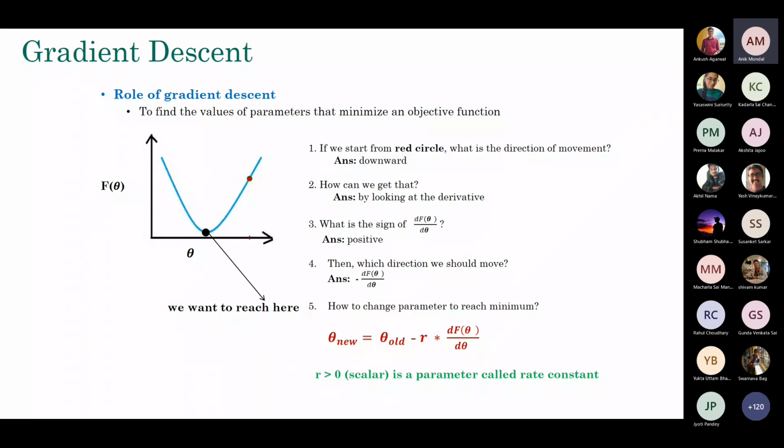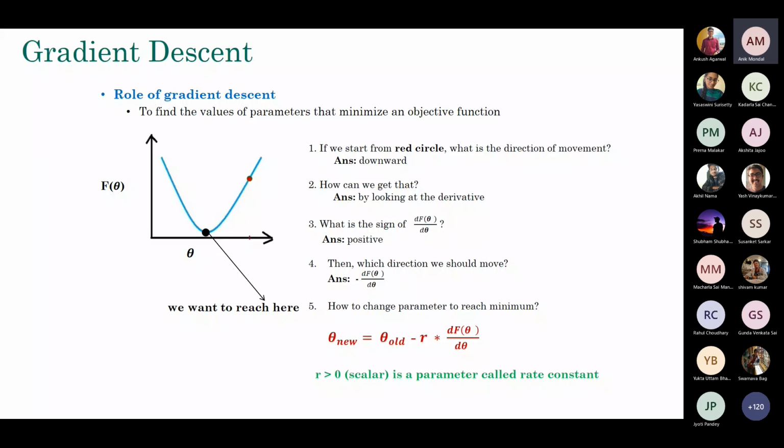The derivative is essentially telling you which direction you should move. There is a little bit of magnitude as well, how steep the function is and so on, but the primary purpose is to know which direction I should move. And R is called a rate constant, and R is telling you how much jump, the magnitude of the jump that you want to make.